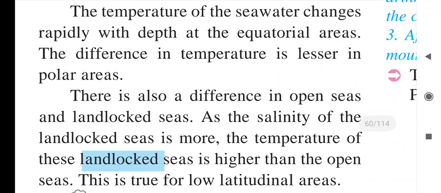The temperature of the sea water changes rapidly with the depth at the equatorial areas. So see, the difference in temperature is lesser in the polar areas.